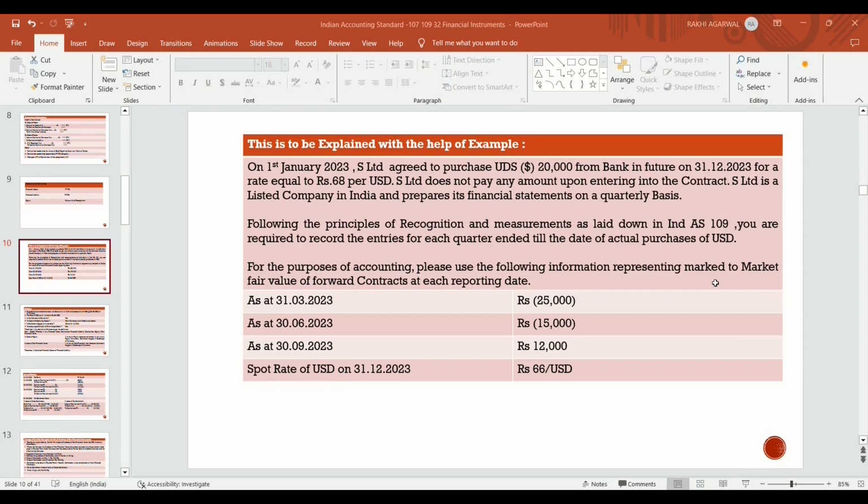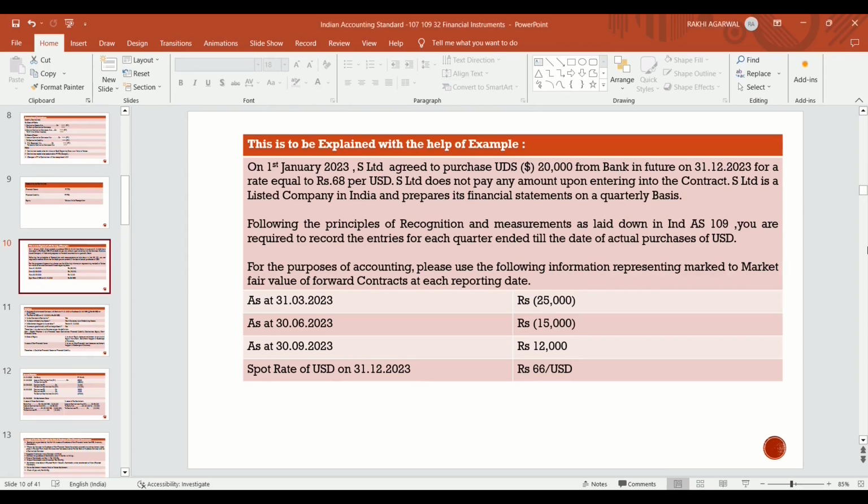You entered at 68, and you have a loss of 1.25 per USD. So what is the total loss? You entered a contract at 68 rupees per USD for 20,000, so 13,60,000. On that there is a loss of 25,000 on 31st March 2023. If we subtract the loss, what was the fair value on 31st March? 13,35,000. Divided per unit, it becomes 66.75. You entered at 68, so the loss is 1.25, and 1.25 into 20,000 becomes 25,000. Means we did a back calculation in order to understand how this 25,000 came.